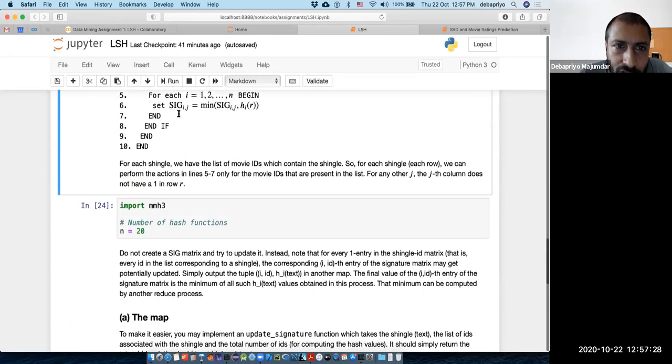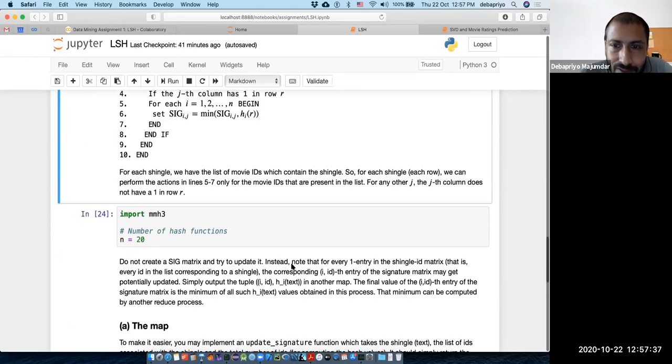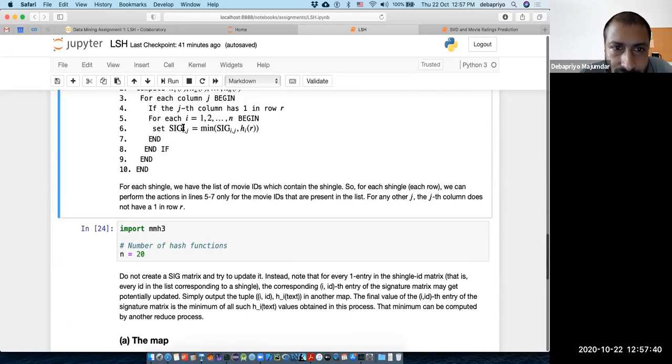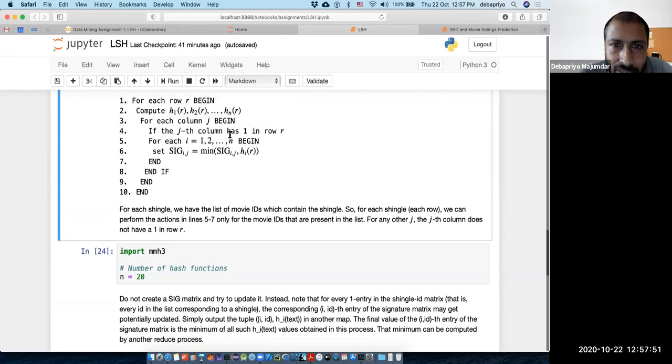In your implementation, do not actually create a signature matrix in NumPy or whatever and try to update every entry of it. Instead, note when you update this SIG_ij entry. You update it when the corresponding hash value is smaller than the existing SIG_ij entry. That means for every row R and every combination of R, i and j, if you keep track of this h_i(R) and then finally take the minimum of that, that is going to be your corresponding SIG_ij.